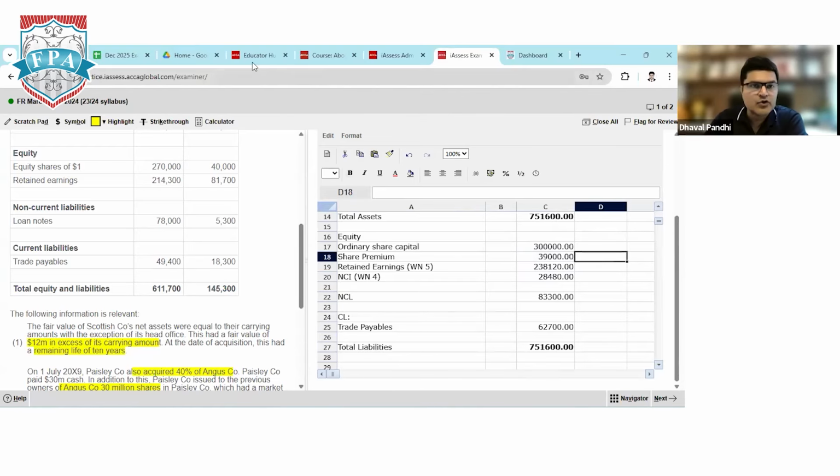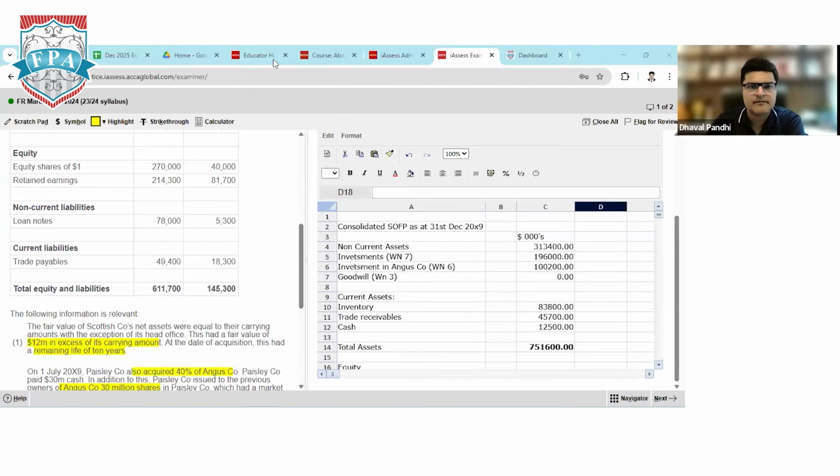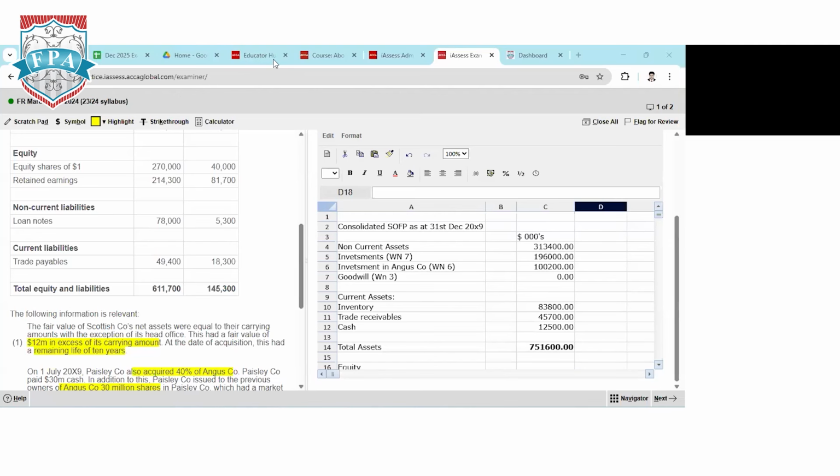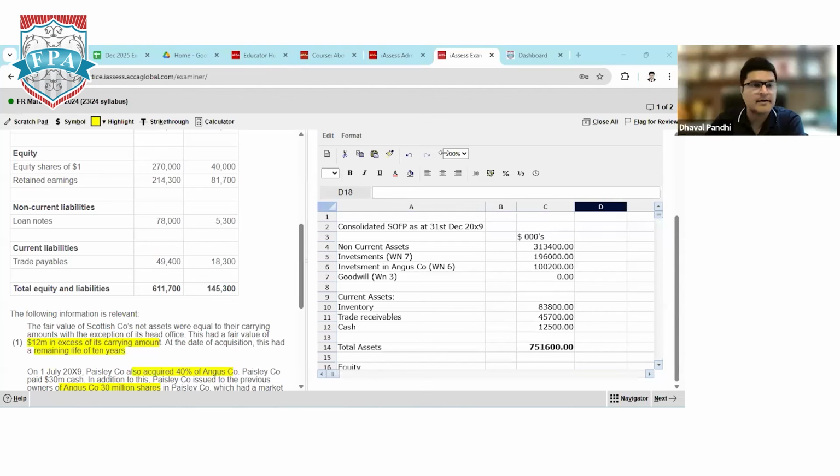Feel free to ask any question, anyone, either by unmuting or by message in the chat. Sir, one more time, how much came as equity? Equity, it is 3 lakh. 2,70,000 plus 30,000.